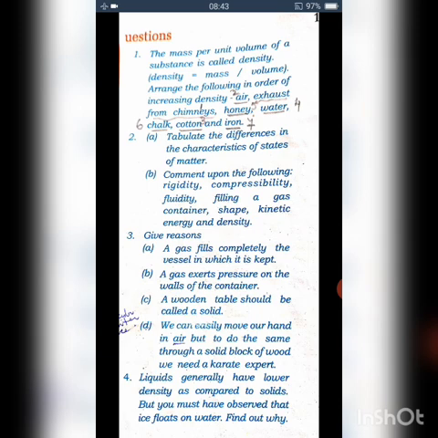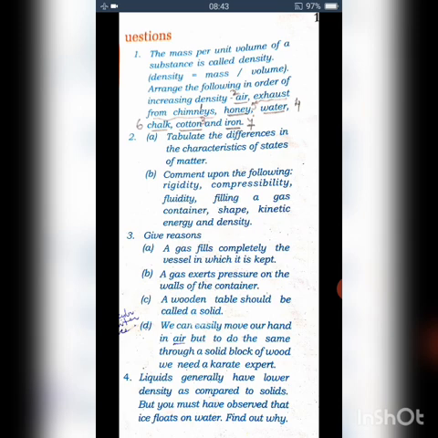Now, what about the give reasons? Next question, the third one. A gas fills completely the vessel in which it is kept. In gases, the kinetic energy possessed by the gas particles is very high, and that allows them to move randomly in all directions in the container. It has large intermolecular spaces, and as a result the intermolecular force is negligible. So it can fill the entire space of the vessel.